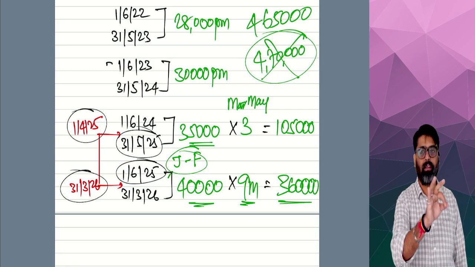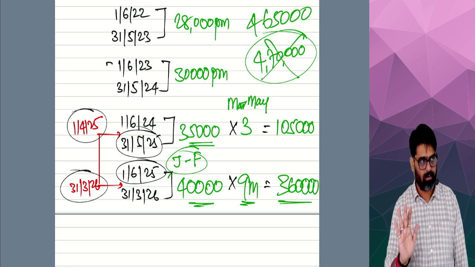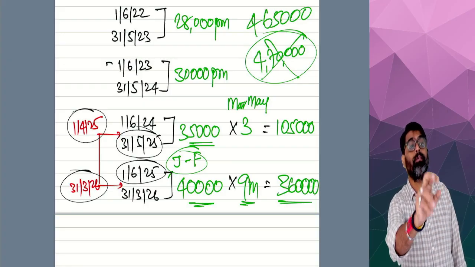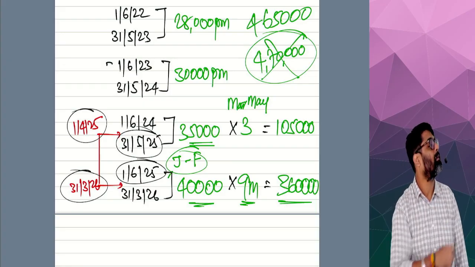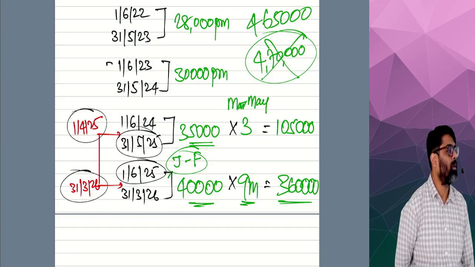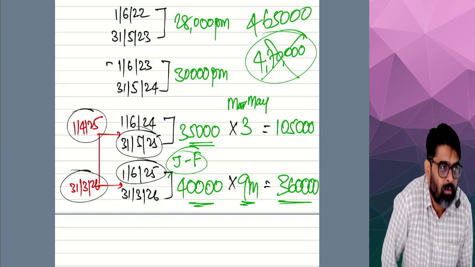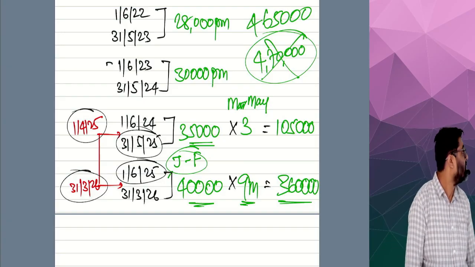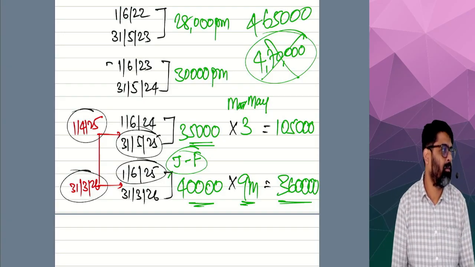If basic salary is calculated correctly like this, then the remaining amounts given in the question will be correct. Because now they will tell you dearness allowance is 20% of basic. Basic was wrong, so definitely DA will be wrong.